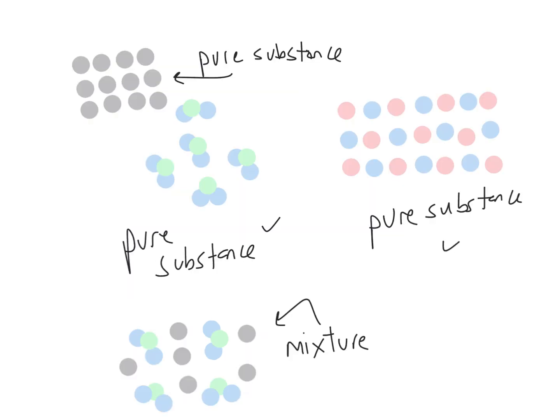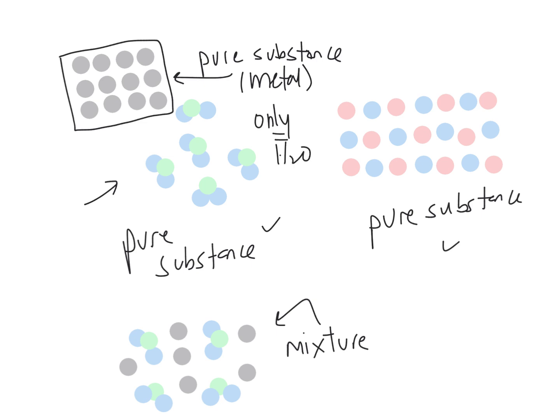Sometimes you also hear these terms thrown around like a pure substance or a mixture. And what's meant by that is illustrated here. So you can have a pure substance. It doesn't necessarily mean that it's an elemental pure substance, although it could be, like the case of the pure metal shown here. If you imagine what's in this box, it's a pure substance and it's elemental. The sample represented here is a bunch of what I showed as water molecules on the previous slide. That's also a pure substance because there's only water in there.